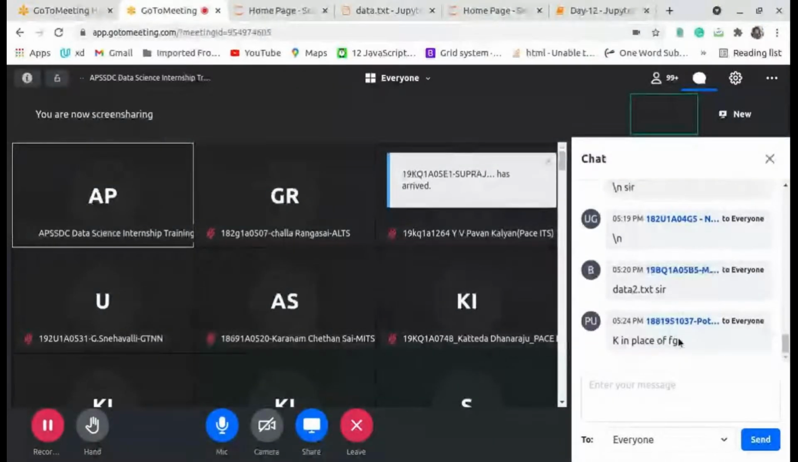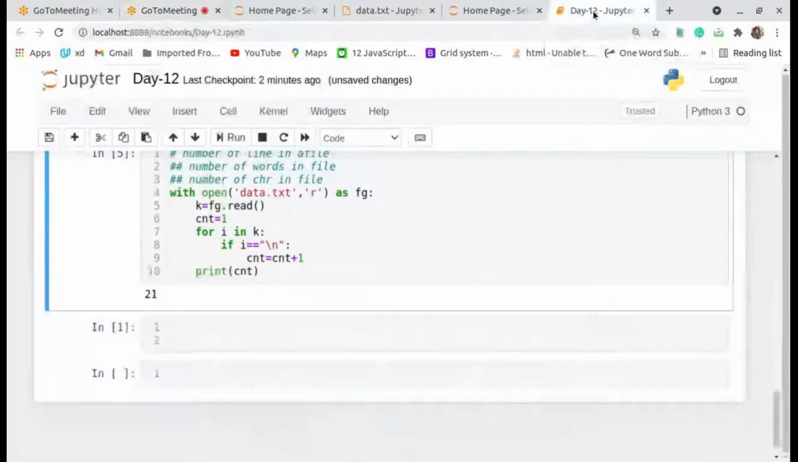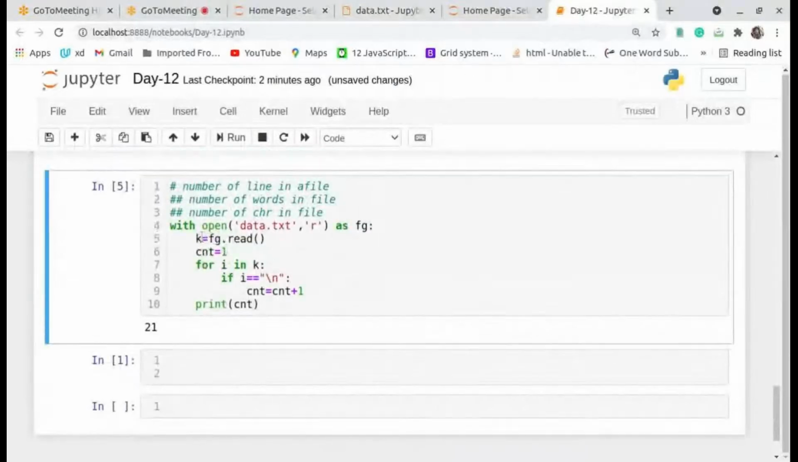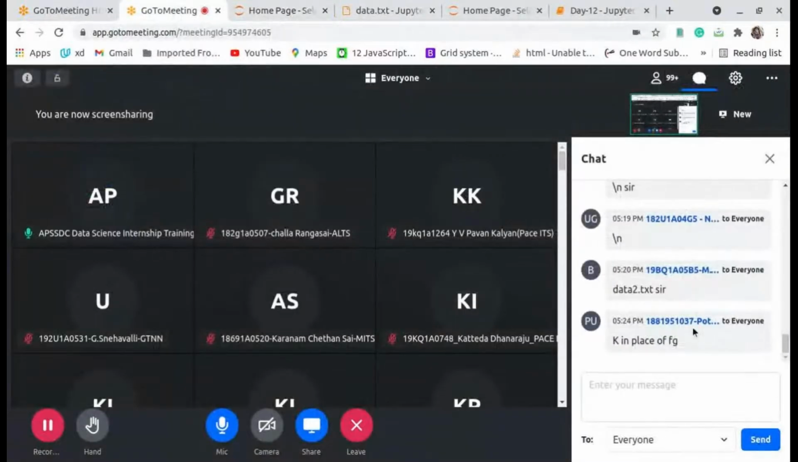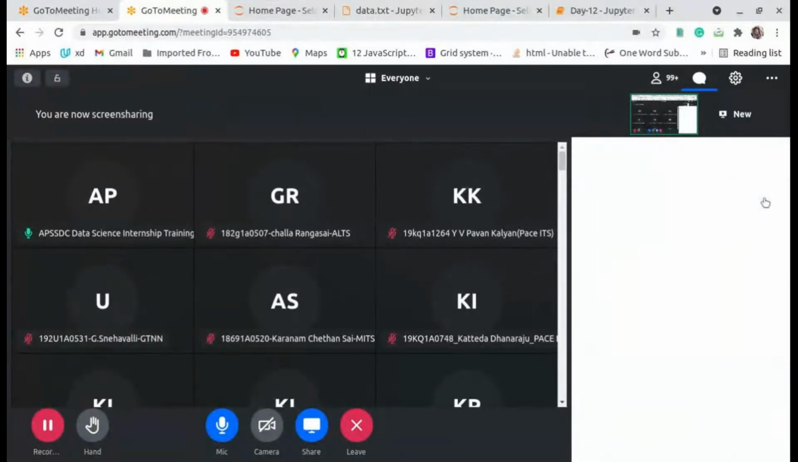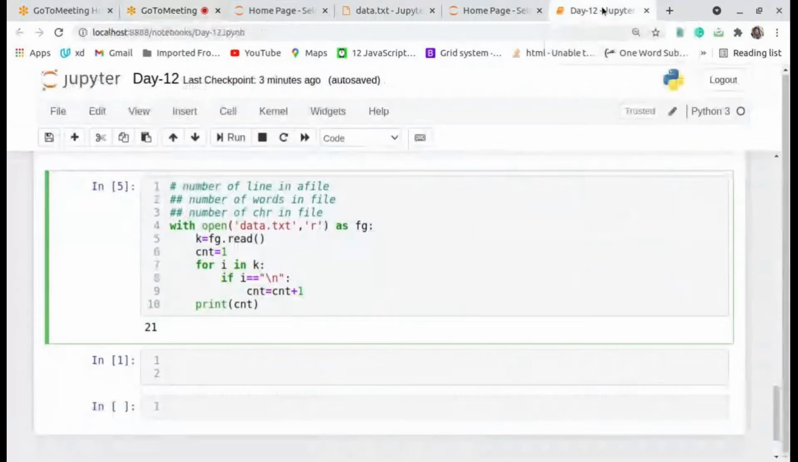Thanks for the correction. ఇప్పుడు మనం డేటాను రీడ్ చేసుకున్నాం కదా, కేలో స్టోర్ చేసాం. ఇక్కడ ఎఫ్జీ అని ఇచ్చాను, అది రాంగ్ చేసా. For i in k, if i double equal to slash n, cnt equal to cnt plus 1. Is it okay or not? Please respond in the chat box.